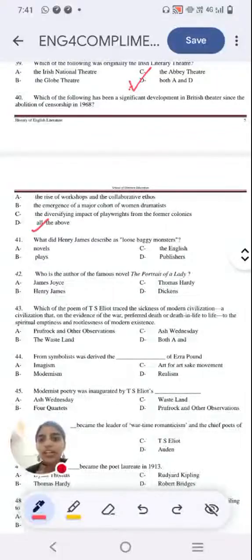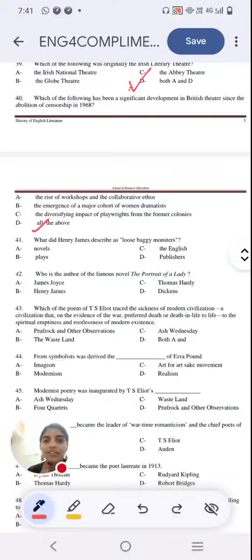Next question, what did Henry James describe as loose, baggy monsters? Option A, novels. Option B, plays. Option C, the English. Option D, publishers. Which do you think is the right answer? I actually thought option D was the right answer when I came across the question. I thought he was talking about the publishers, but actually the right answer is option A. He's talking about the novels.